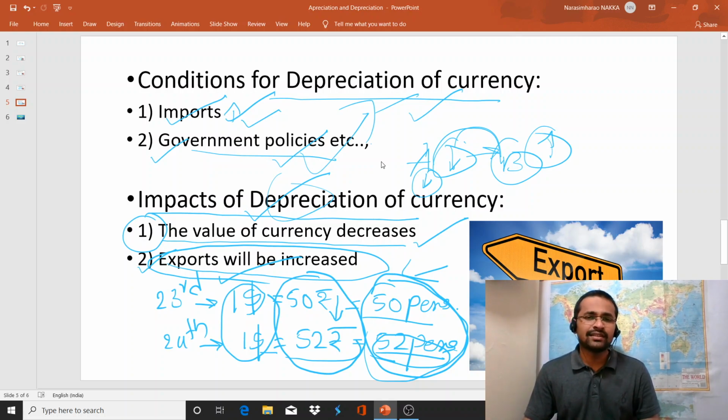So dear students, I hope you understood the meaning of appreciation of currency and depreciation of currency. In our future classes, I will discuss these two things in a more brief and comprehensive manner. And I would like to give a small announcement that from June first week onwards, we are going to start Indian economy as per the syllabus of UPSC.